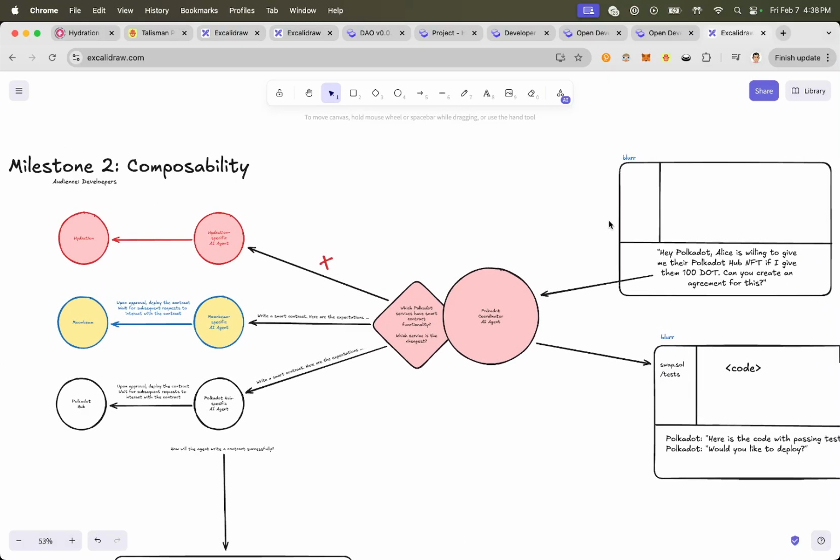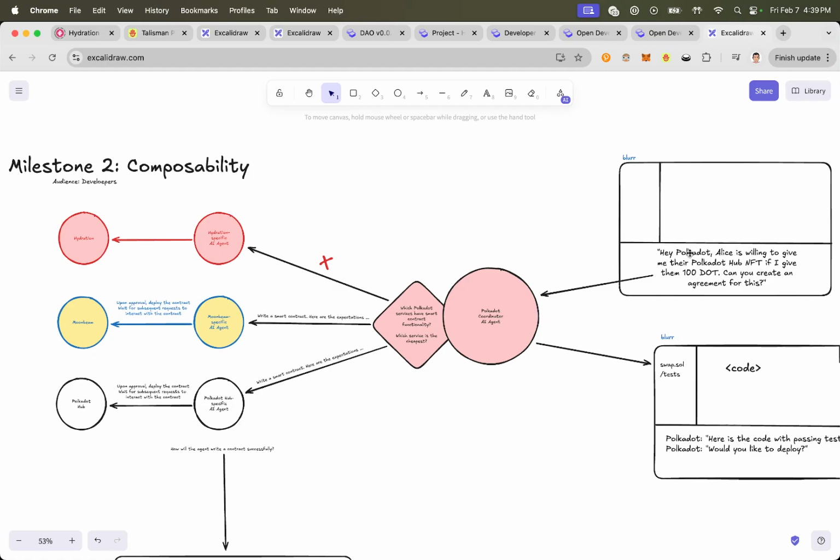So here's an example of a complex interaction. Hey Polkadot, Alice is willing to give me their Polkadot Hub NFT if I give them 100 dot. Can you create an agreement for this? So only if Alice gets 100 dot will Alice give the ownership of their NFT to Bob, let's say.